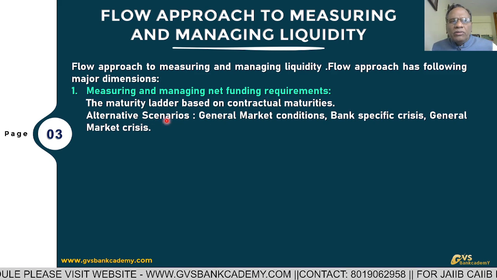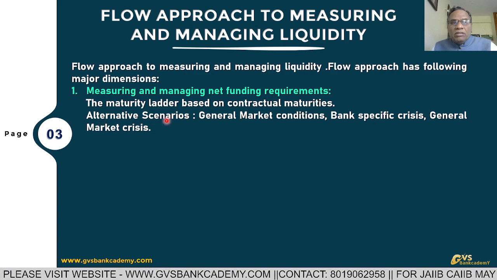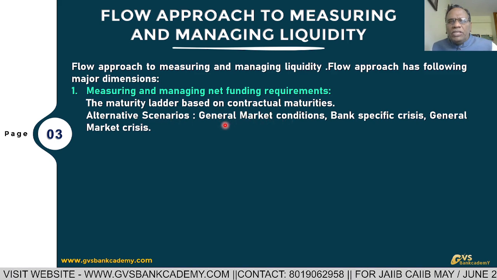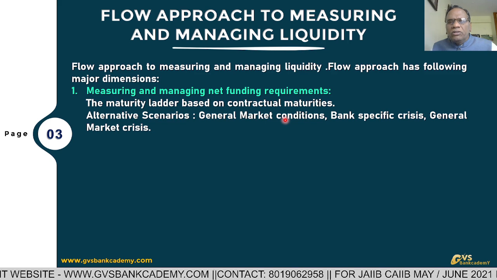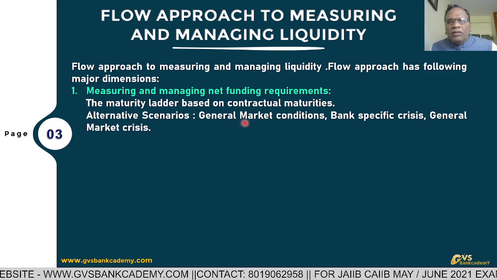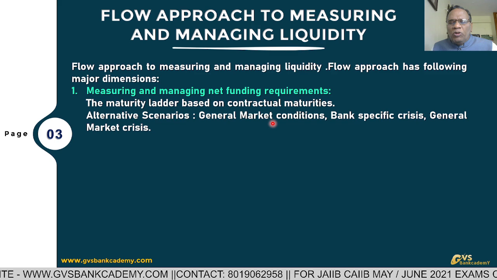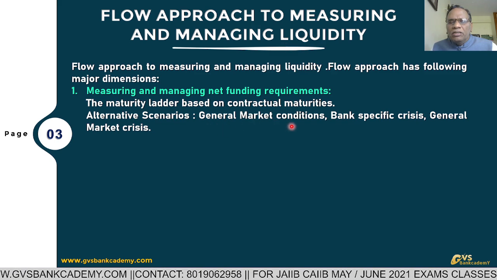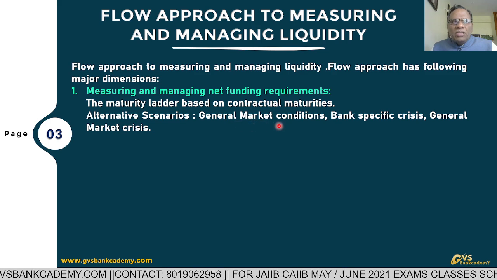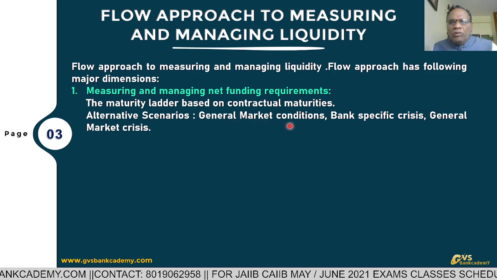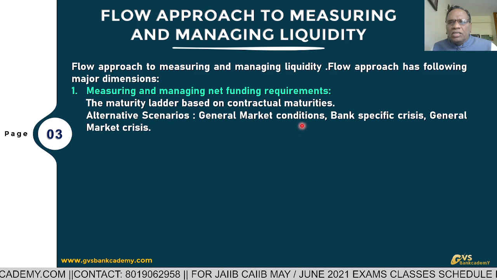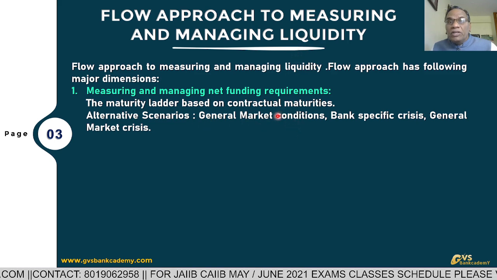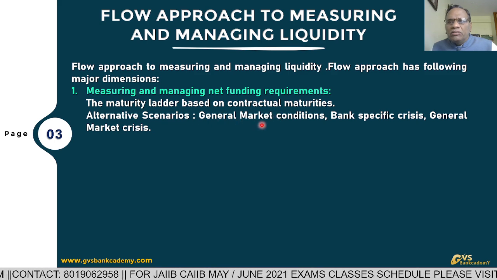Alternative scenarios: what are the other scenarios, other estimates? What are the general market conditions? If in general market conditions liquidity is good and available freely, the bank cannot face a liquidity problem. That is called general market. If the prevailing general market conditions are not favorable, with very rigid, tight conditions, the bank can face a liquidity problem that is further aggravated. So that is the general market conditions.